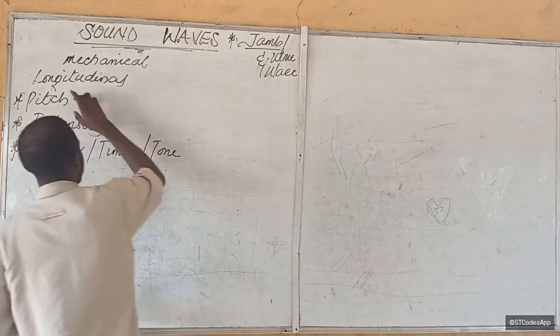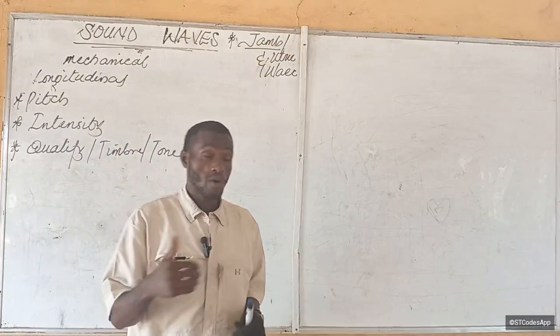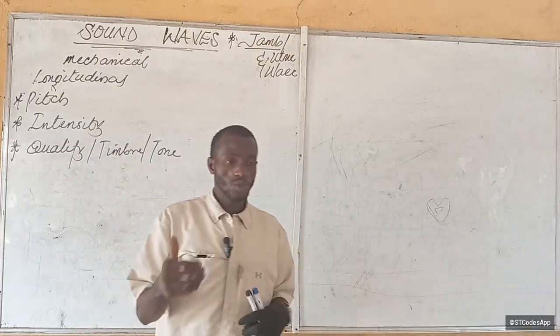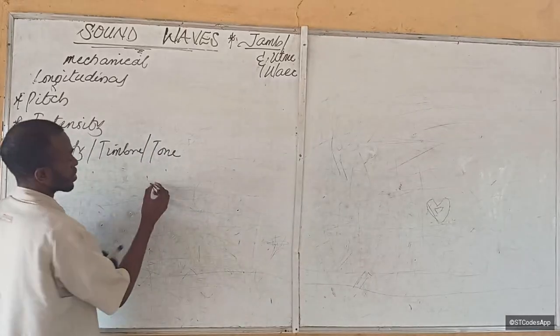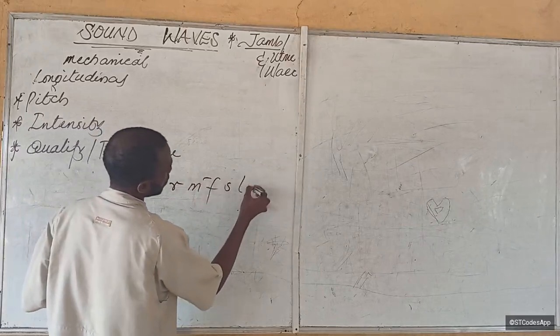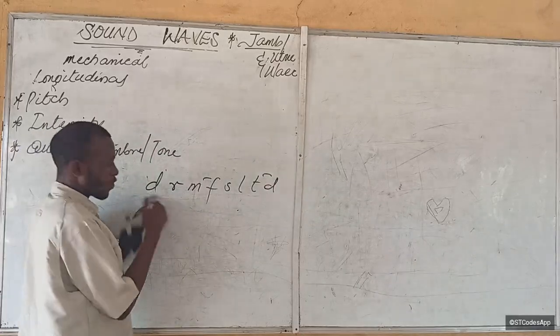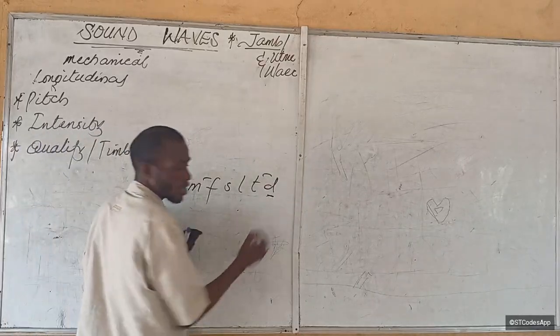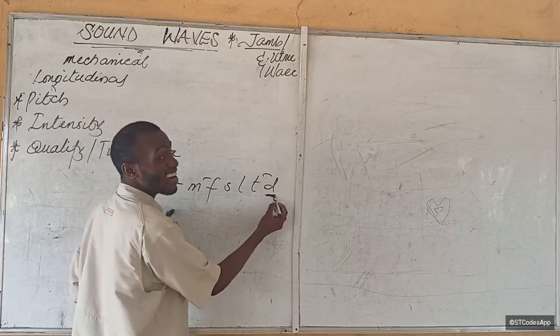So this can also refer to, on the musical scale, the position of a note. So for example, let's quickly do a little bit of music. We have do, re, mi, fa, sol, la, ti, do. Now, if you go from do to do, what you have is do, do.